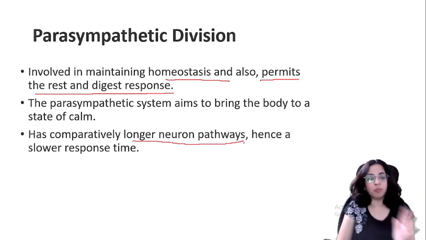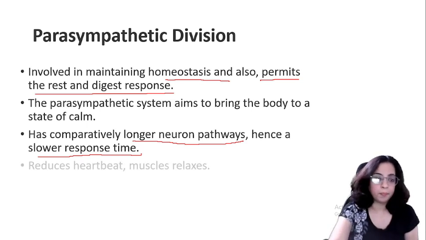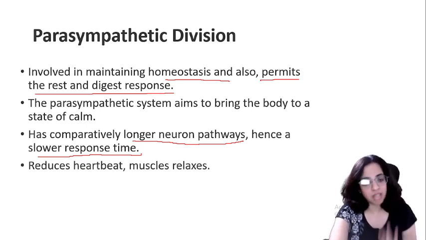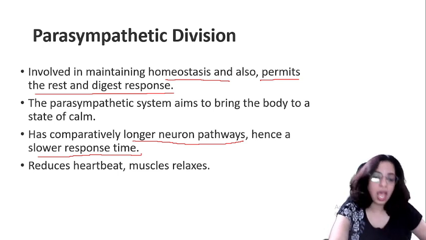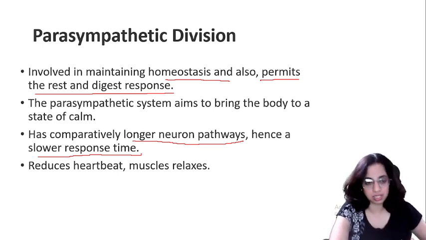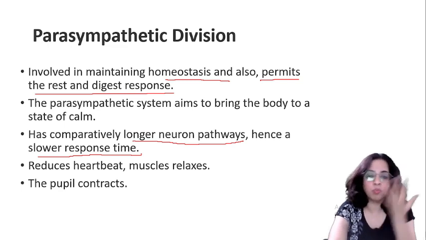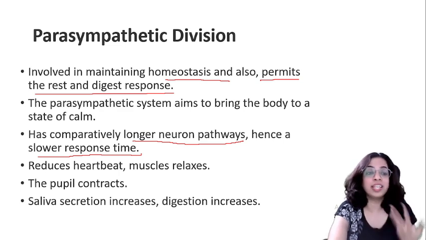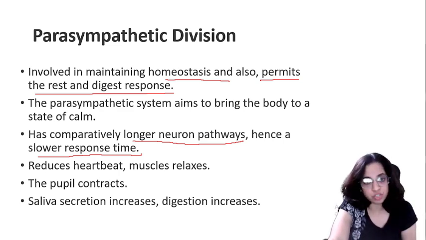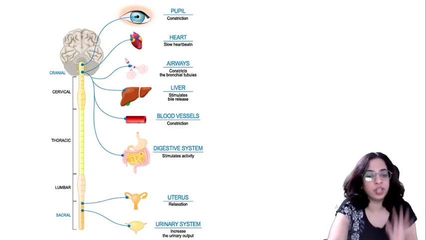Thinking it through and then acting, and hence a slower response time. This reduces the heartbeat because now we want to relax, so the heartbeat is reduced and the muscles will also relax. The pupil will also contract. Now more light is not entering. Saliva secretion will increase because now we are digesting, this is a digest response, right? So saliva secretion increases and digestion also increases.